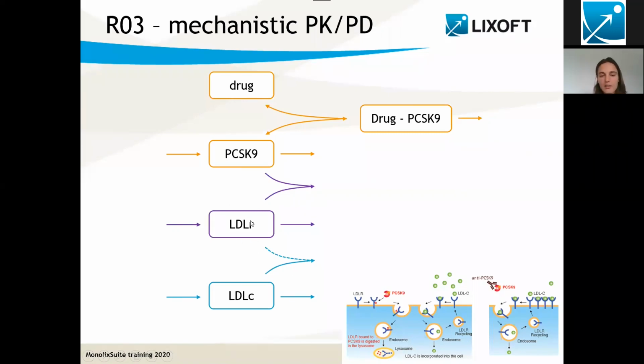And then LDLR can bind to the cholesterol, and this will lead to the disappearance of the circulating cholesterol from the blood plasma. In this process, LDL-C is degraded, or at least it disappears from our compartment of interest, but LDLR is recycled back. That's why I have put the arrow as a dashed line, to indicate that LDLR is not consumed in this process.